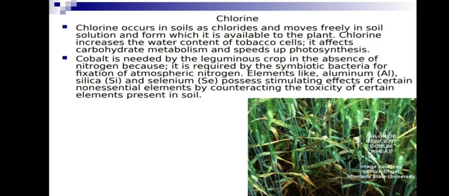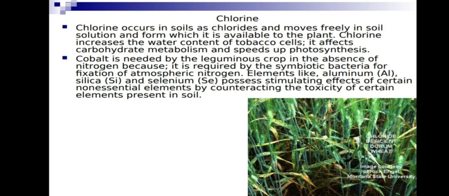Next, chlorine occurs in soil as chlorides and moves freely in soil solution, in a form available to the plant. Chlorine increases the water content of tobacco cells. It affects carbohydrate metabolism and is essential for speeding up photosynthesis. This is an important point to be noted.